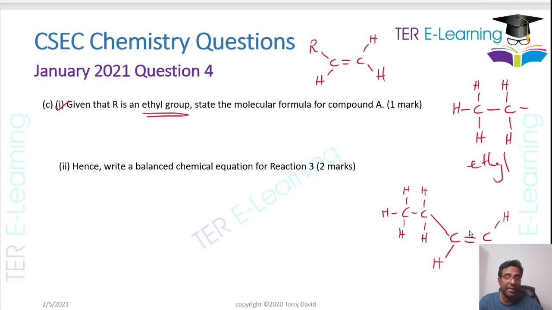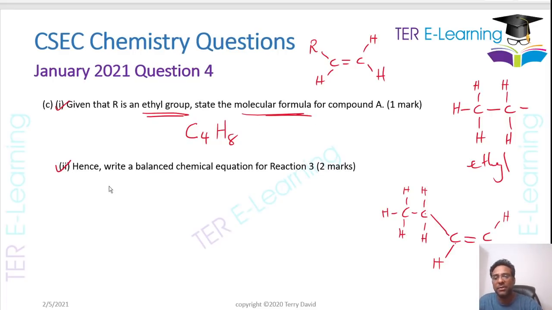Now, when we look at that, we can easily state what the formula is. If we look at that compound, it has 4 carbon atoms. 1, 2, 3, 4 carbon atoms. And we have a total of 8 hydrogen atoms. So they wanted to know the molecular formula for A. That's what it is. It is C4H8.